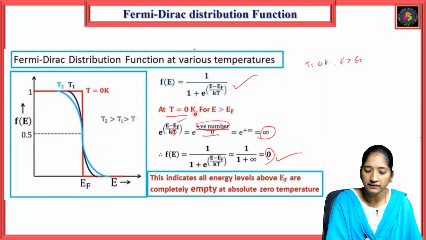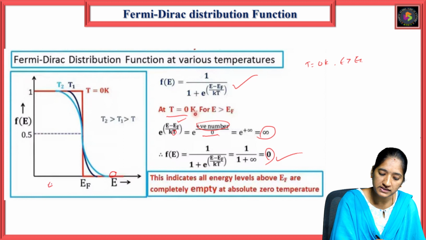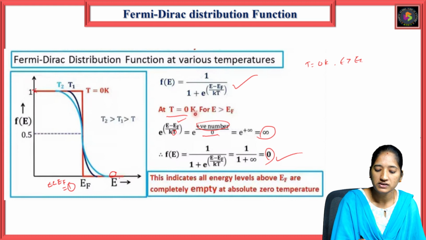So for E greater than EF, it is 0. And for E less than EF, we get the Fermi-Dirac distribution value 1.